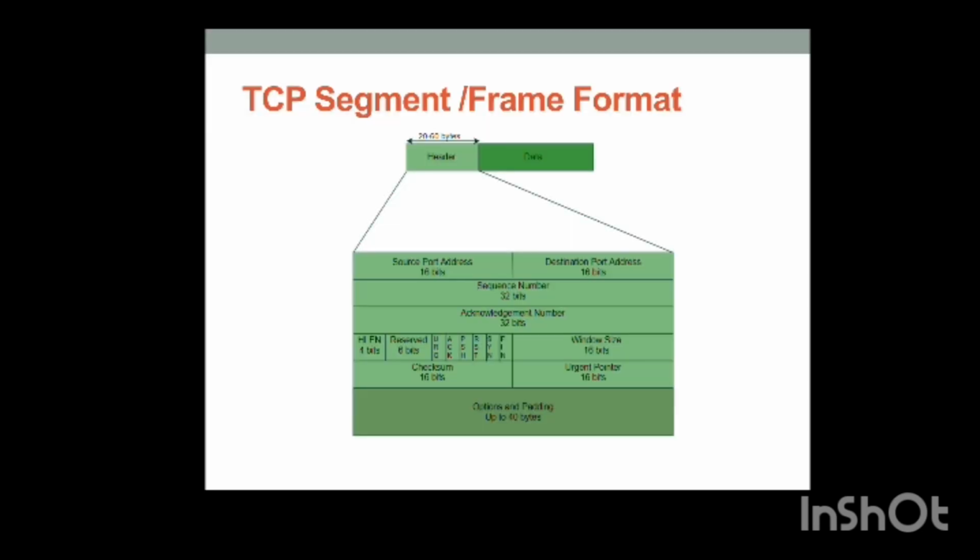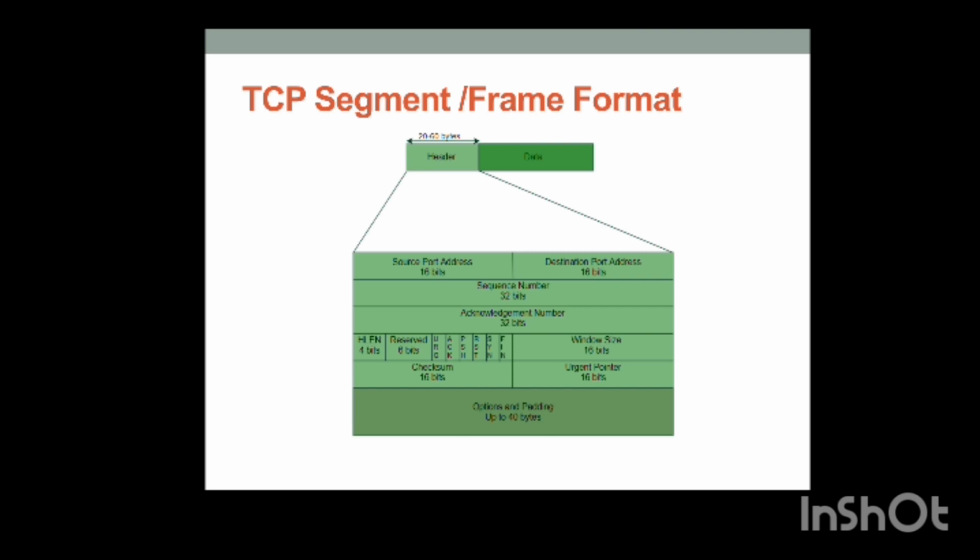Now we will see the TCP header and data, meaning the segment frame format. It is divided into a header and data part, and the header part is further divided into the following parts.